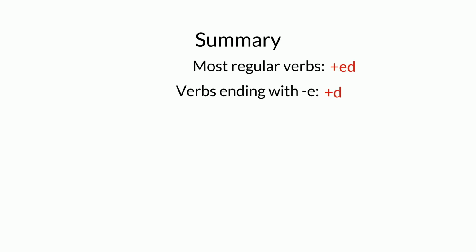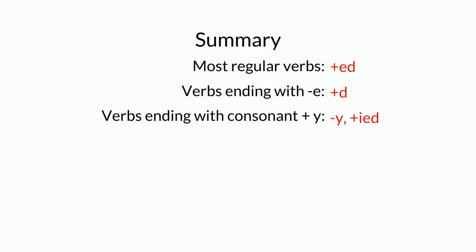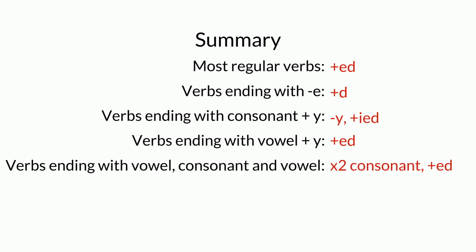In summary, for most regular verbs, we add ed. For verbs ending with an e, we add d. For verbs ending with a consonant and y, we delete the y and add ied. For verbs ending with a vowel and y, we don't delete the y, we just add ed. For verbs ending with consonant, vowel, and consonant, we usually double the last consonant and add ed.